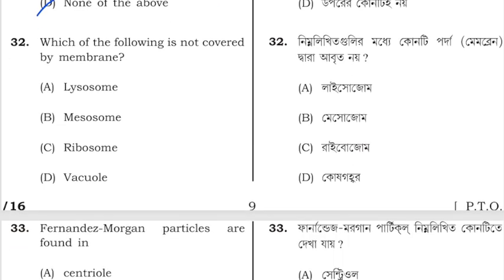Next question is, which of the following is not covered by a membrane? Options are lysosome, mesosome, ribosome, or vacuole. So ribosome is the organelle that is not covered by any sort of membrane. It is a non-membrane structure. So ribosome is the correct answer.